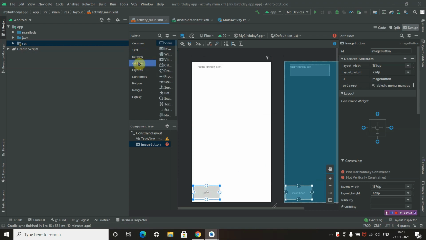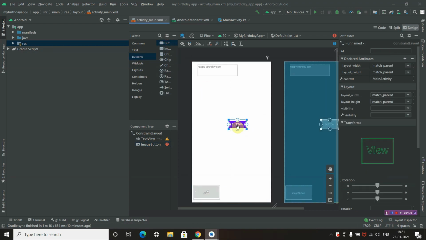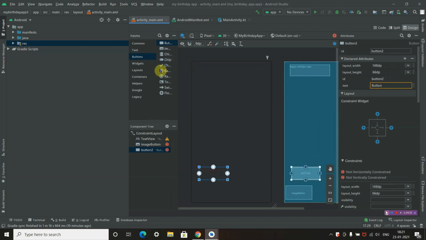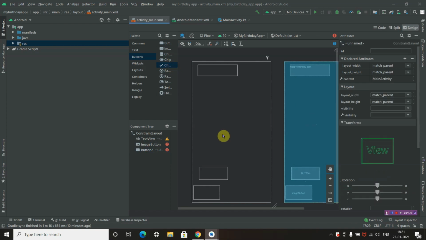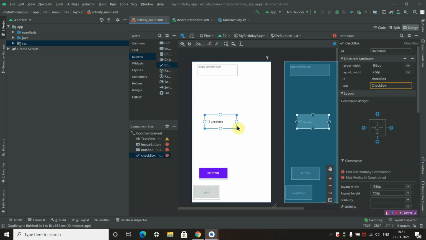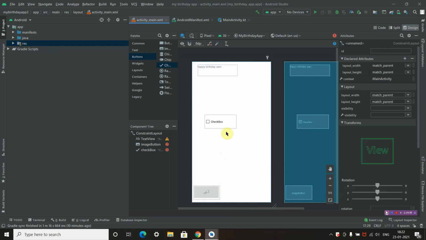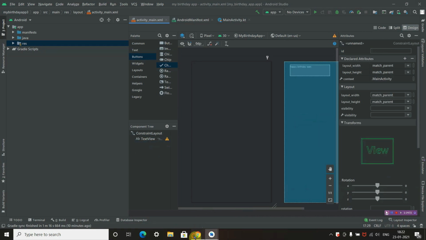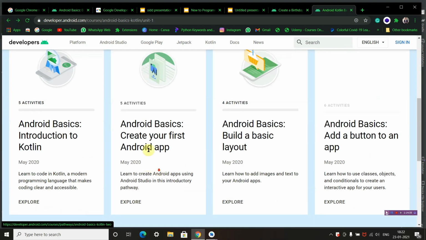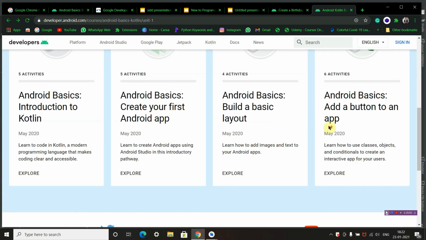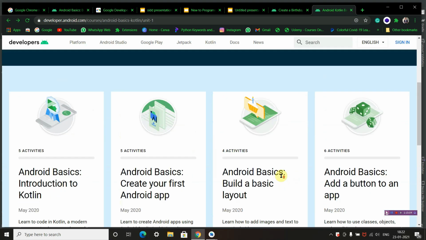Now we'll be learning how to add buttons. This is a button where we take actions or send actions, and we'll also learn how to add checkboxes. Everything we'll be learning tomorrow. I request everyone to go with pathway 3 and 2. I request everyone to download and install this and come with Android Studio.